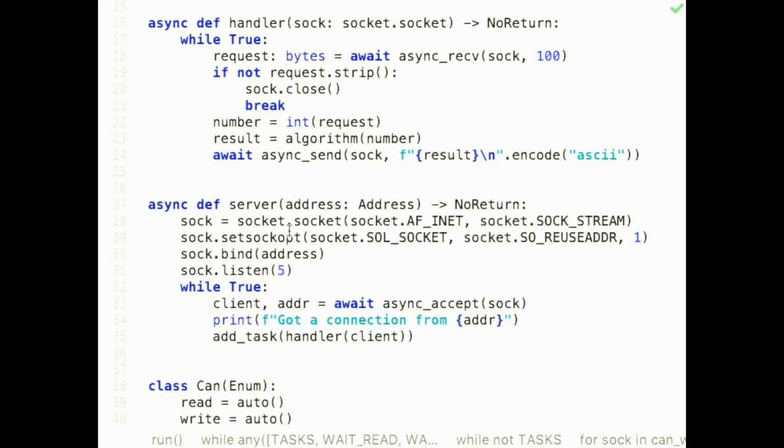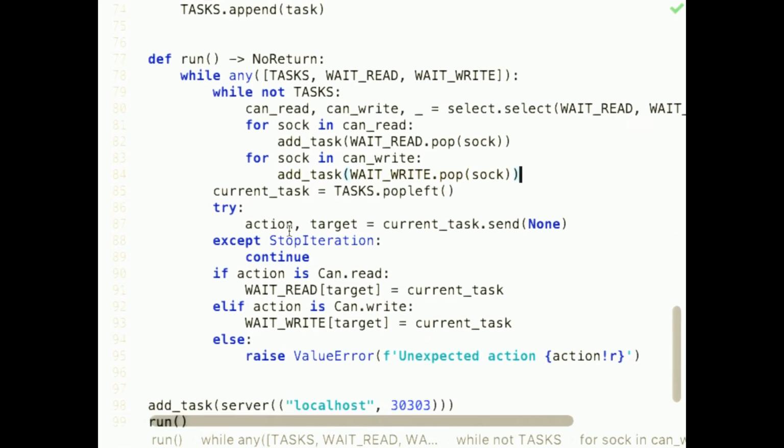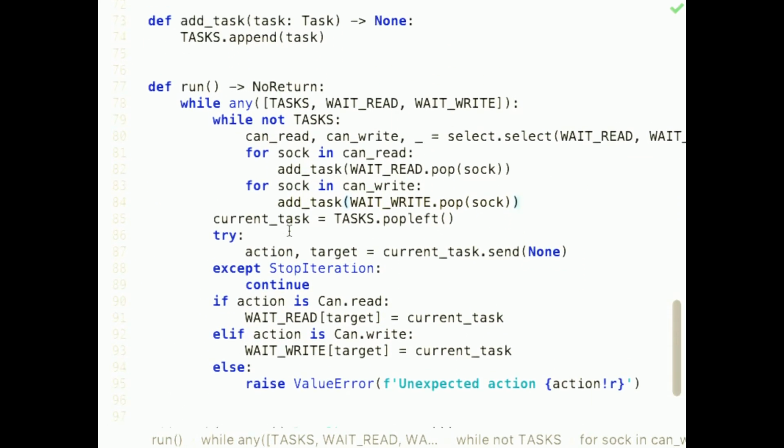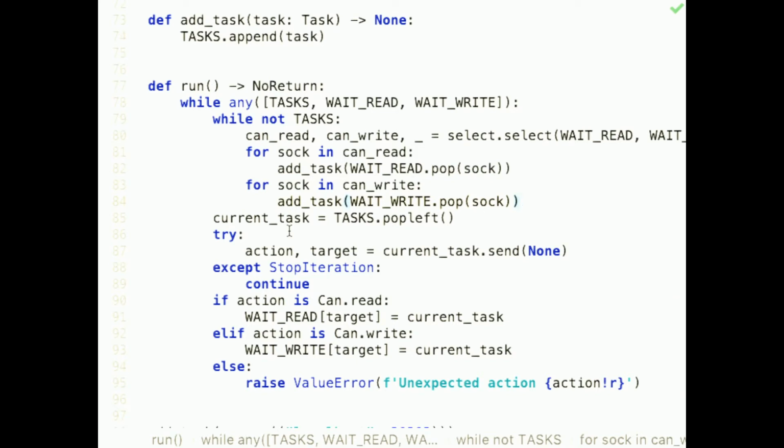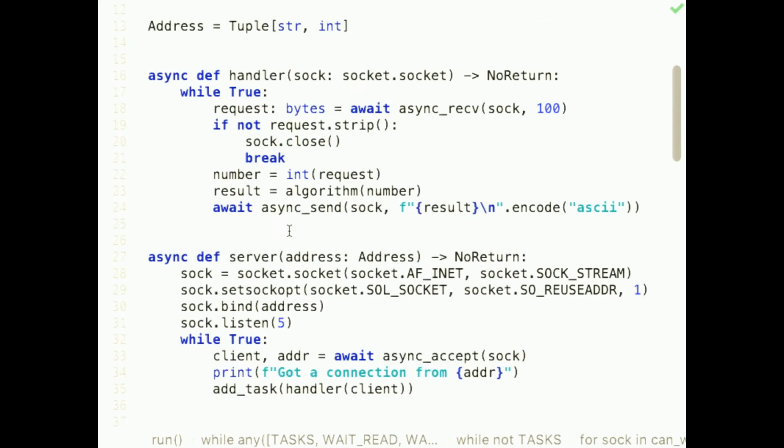So it will just go into the tasks queue, and then when we call run, we will hit this run function. So the while any task, wait read, wait write, we have a task, so let's execute the body. While not tasks, no, we have a task, so skip this. So we get our current task, which is the server function. We call send on it with None, which means now the server function will execute.